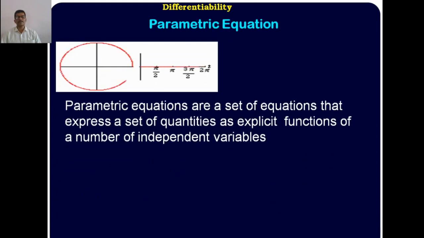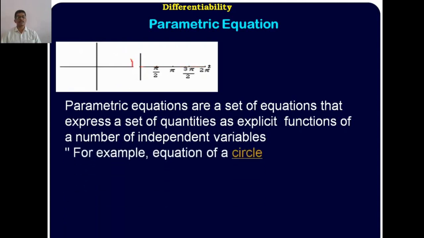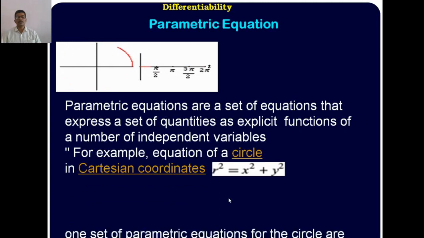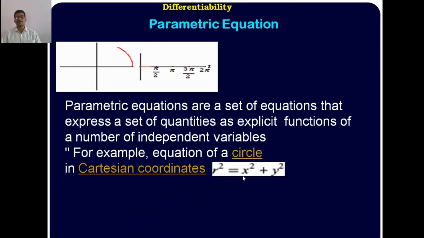the parametric equations are a set of equations that express a set of quantities as explicit functions of a number of independent variables. Take the circle: you know the equation of a circle in Cartesian or algebraic form, x square plus y square is equal to r square.